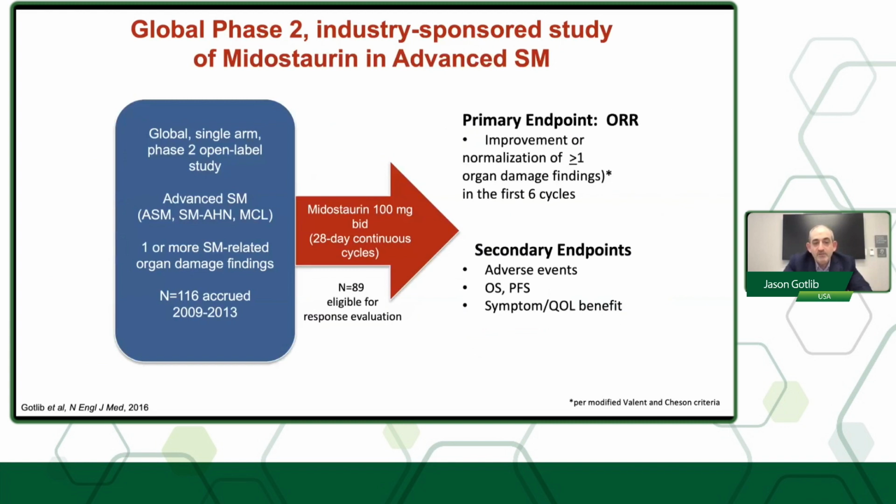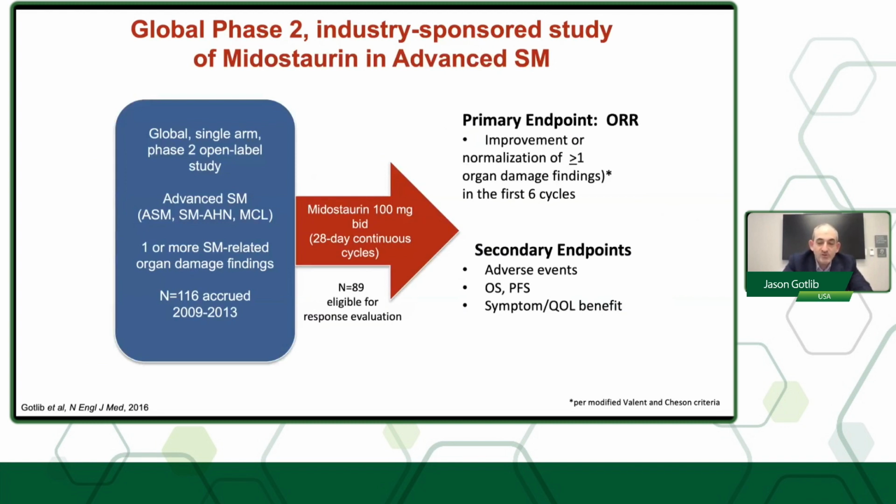Now, this is the data from the global study of midostaurin in advanced SM. This was a phase 2 open label study. Again, you can see the 3 subtypes of advanced SM that were studied. Patients had to have 1 or more C findings or evidence of organ damage related to the mast cells. And the primary endpoint was improvement or normalization of 1 or more C findings in the first 6 cycles.